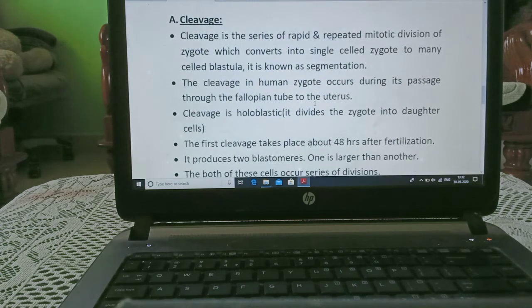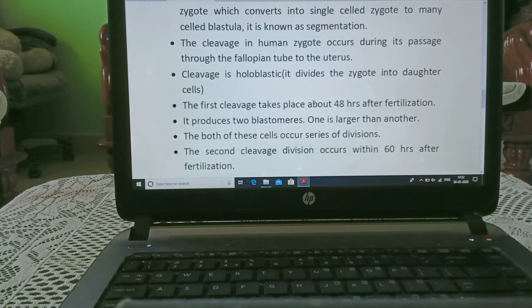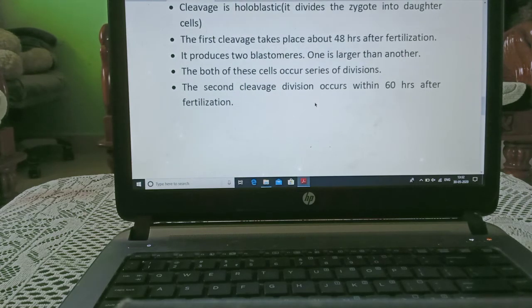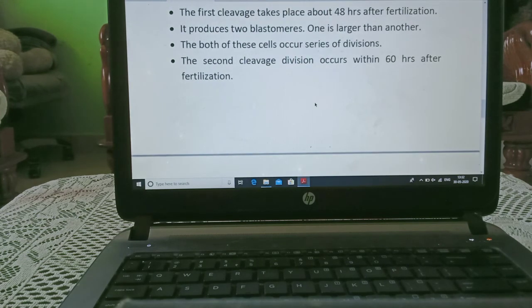Cleavage. It is the series of rapid and repeated mitotic divisions of the zygote, which converts the single-celled zygote into a many-celled blastula, and it is also known as segmentation. The cleavage in the human zygote occurs during its passage through the fallopian tube to the uterus. Cleavage is holoblastic, meaning it divides the zygote into daughter cells. The first cleavage takes place about 48 hours after fertilization.